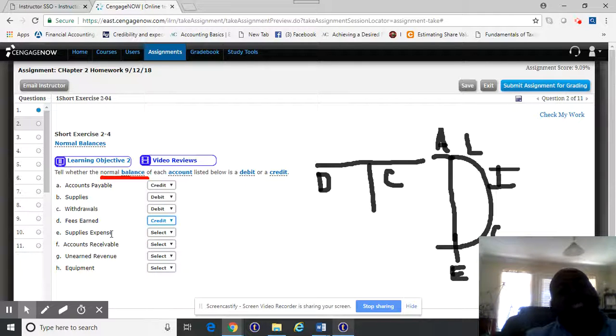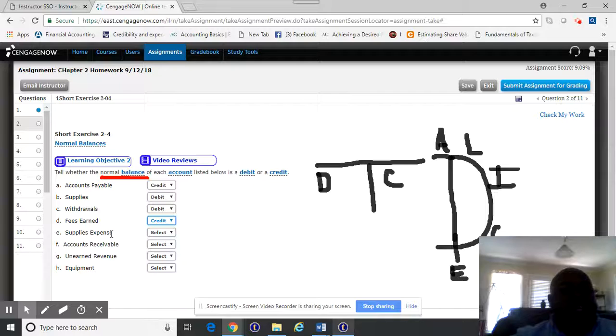Now, you haven't seen this much. Supplies expense, we just mentioned this in the previous exercise. With a company, and this is what I want you to think about, they will buy supplies. When they start to use those supplies, whatever they use becomes supplies expense. We'll talk about that a little bit more in future chapters.